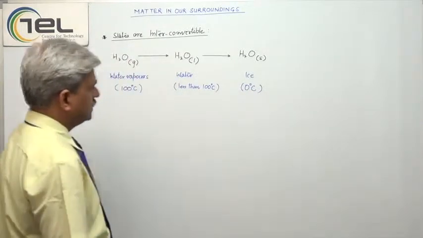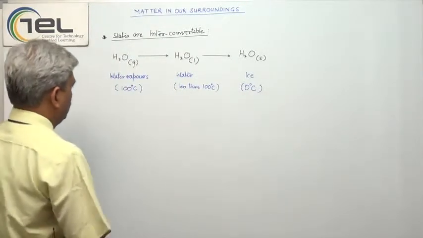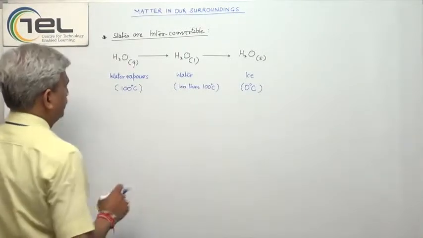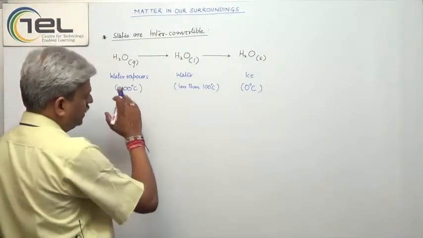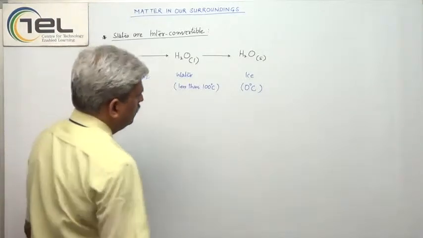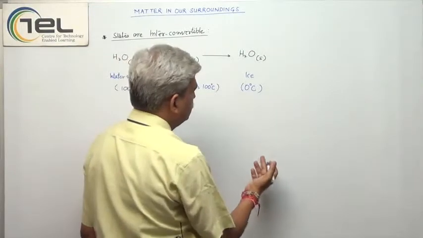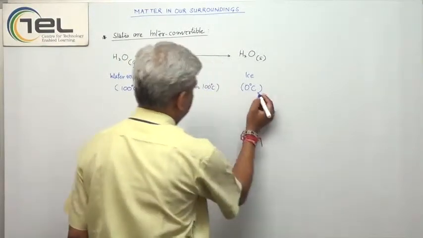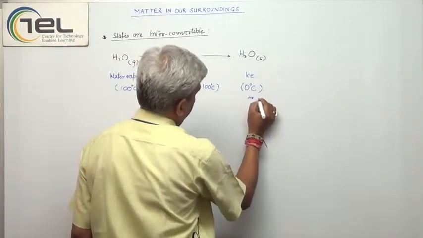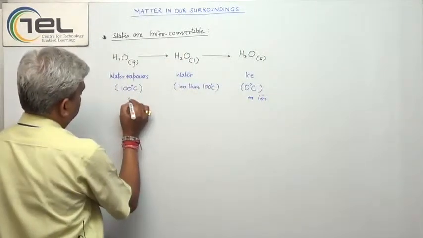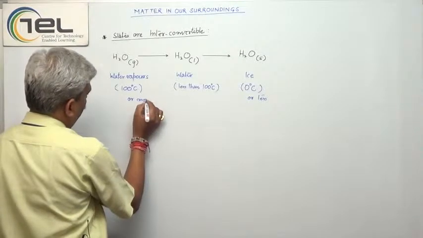So at 0 degrees Celsius we get ice, at 100 degrees Celsius we get water vapors. In case of water vapors the temperature is 100 but can be even more, and in case of ice the temperature is 0 but can be even less than 0 degrees Celsius.